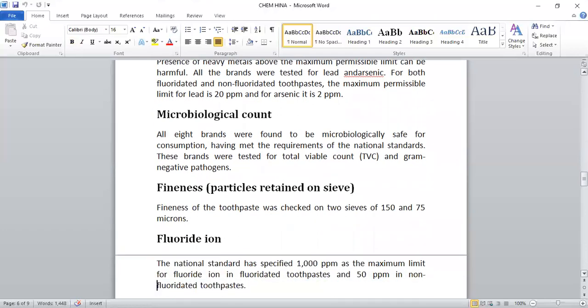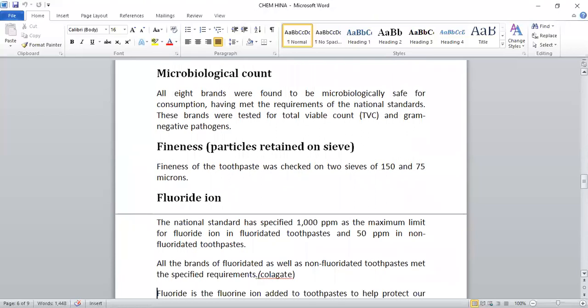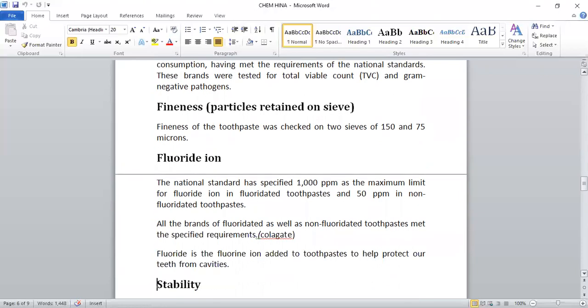Microbiological count. All 8 brands are found to be microbiologically safe for consumption, having met the requirements of the national standards. These brands were tested for total viable count and gram-negative pathogens. Fineness. Fineness of the toothpaste was checked on two sieves of 150 and 75 microns, to check the fineness of the toothpaste.